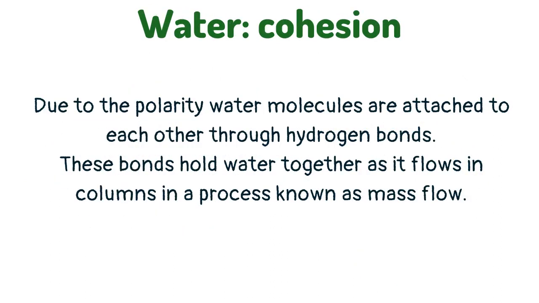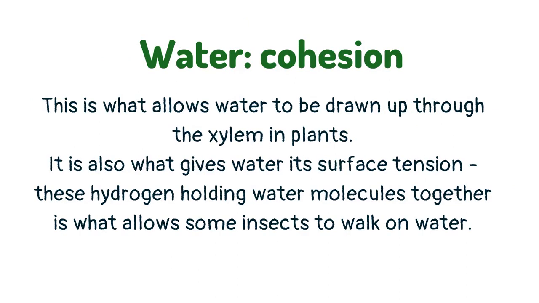Due to the polarity, water molecules are attracted to each other through hydrogen bonds. These bonds hold water together as it flows in columns in a process known as mass flow. This is what allows water to be drawn up through the xylem in plants. It is also what gives water its surface tension. These hydrogen bonds holding water molecules together are what allow some insects to walk on water.